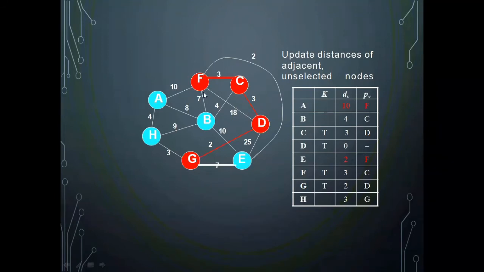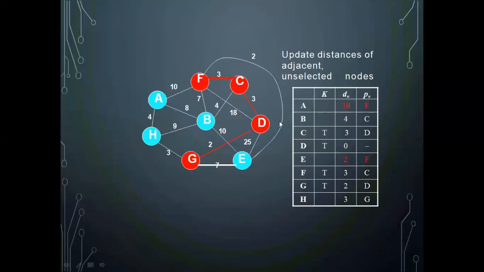F to B, if you look, the connection tells that it is 7 distance away. What is the minimum distance? Already found out, B is 4 distance away from C. That path already exists. So there is no need for updation. This is 7. Instead of that, if this is 1, you should update it. But in this case, your value is 7 and the value already existing in the table is 4. So there is no need for updation.